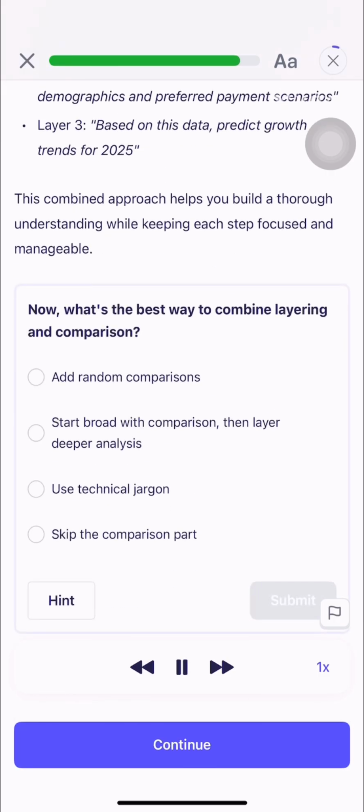Now, what's the best way to combine layering and comparison? Use technical jargon. Start broad with comparison, then layer deeper analysis. Add random comparisons. Skip the comparison part.